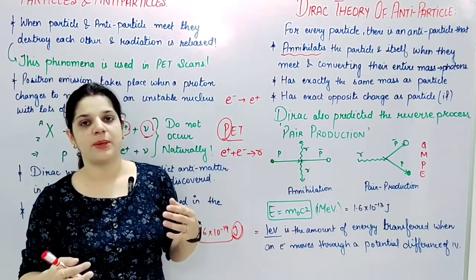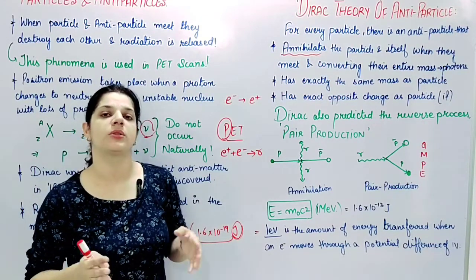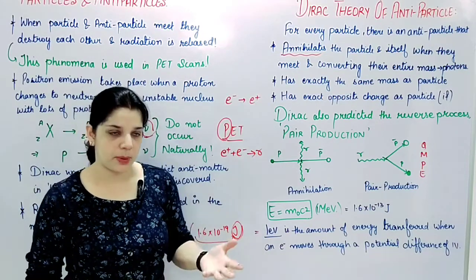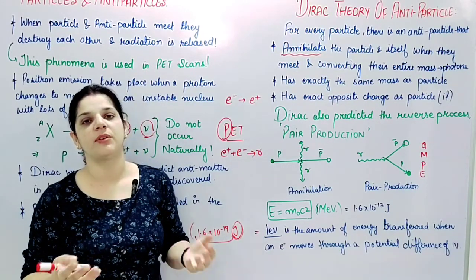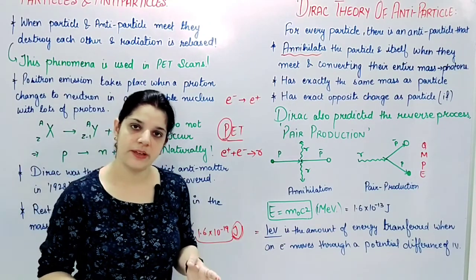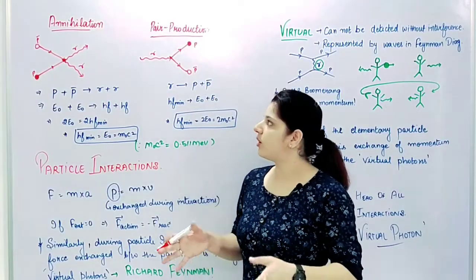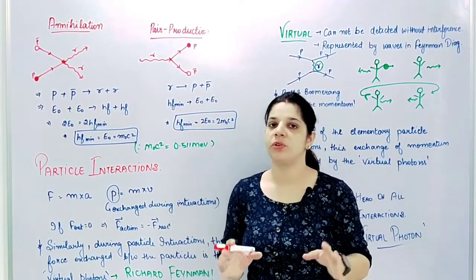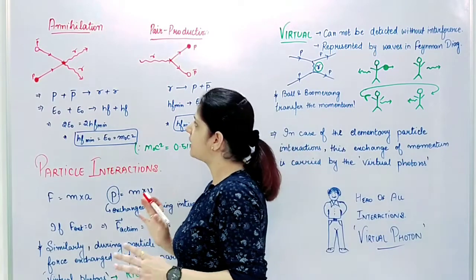So this will be my basic unit when I'll be talking about the energies of my particles or the antiparticles, and basically when I'm talking about the elementary or the fundamental particles. Clear? So when we draw the diagrams for the annihilation and the pair production, we get to know a few basics again. So what are the basics?